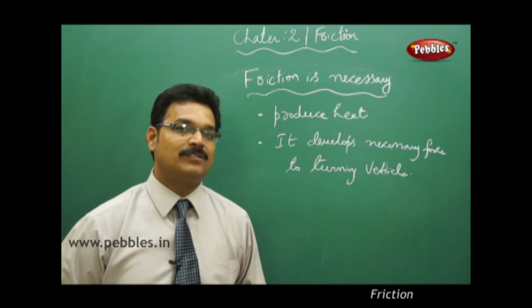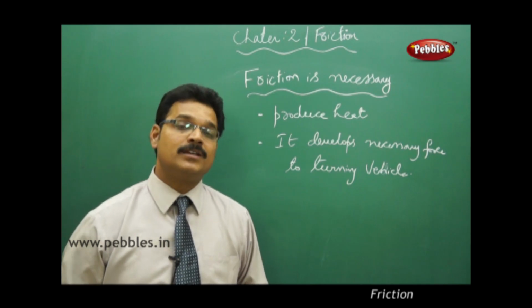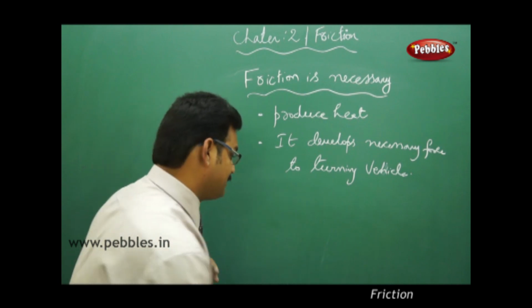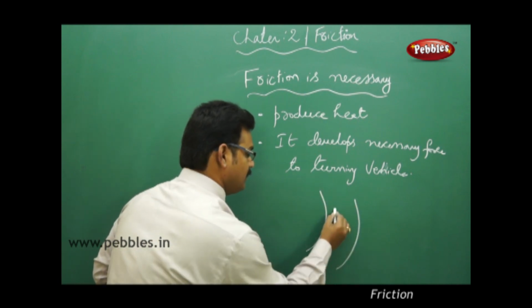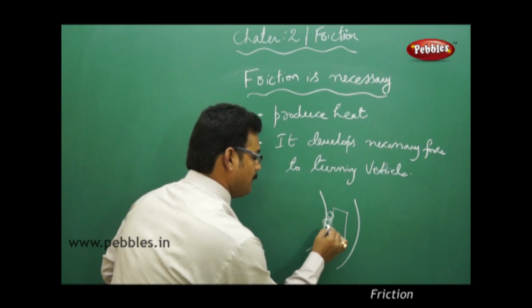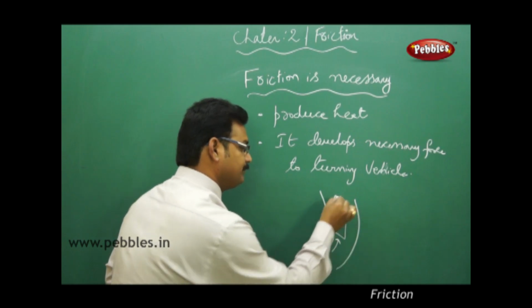How is it possible? Sometimes when vehicles are taking circular turns, they're not in control and they will move away from the path like this. Suppose it's a car going through a circular turn.